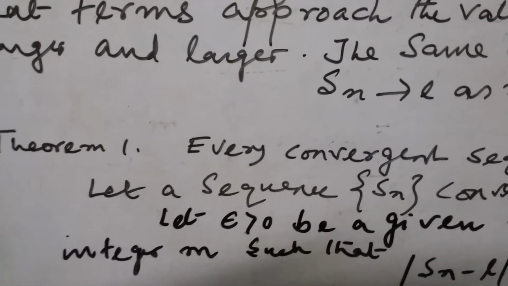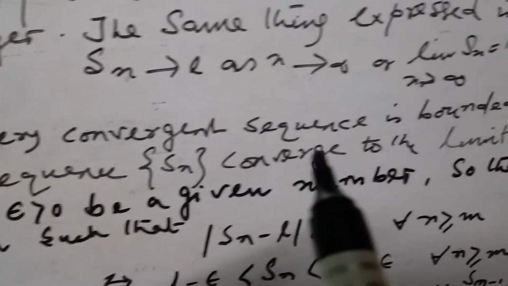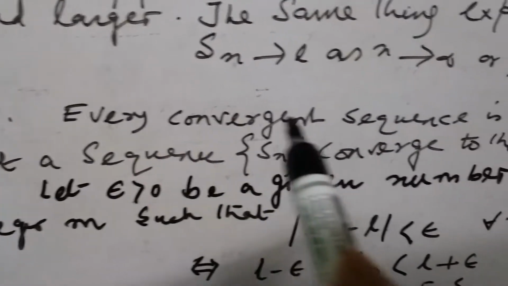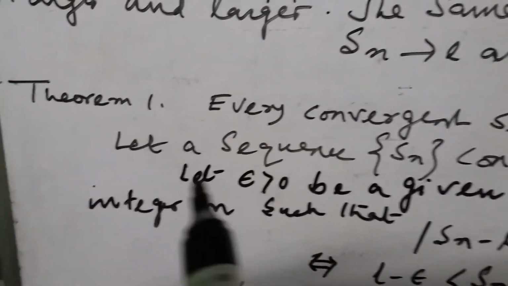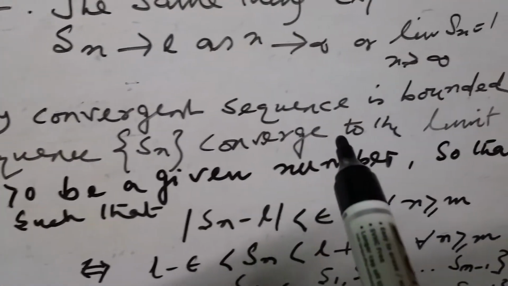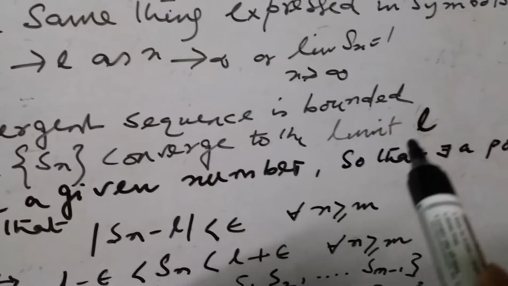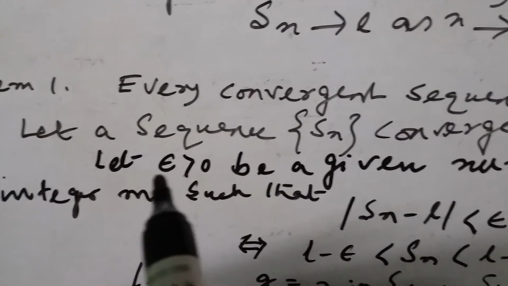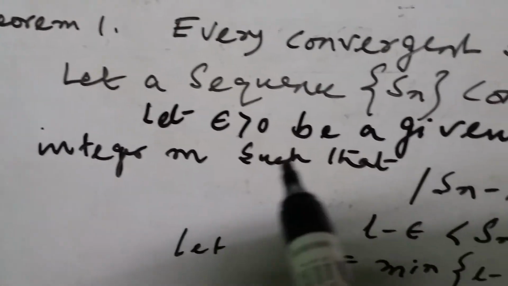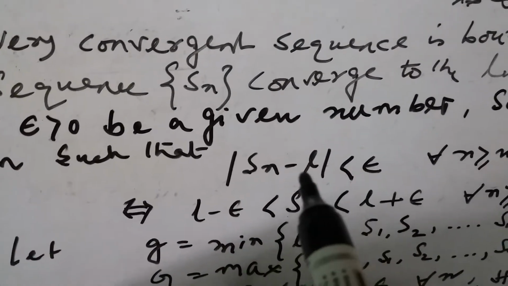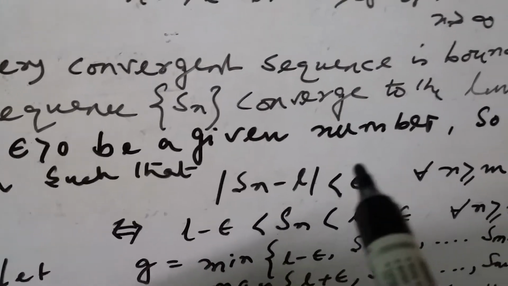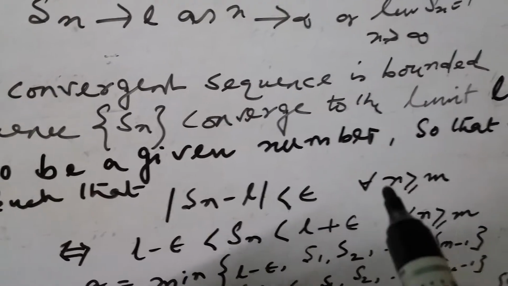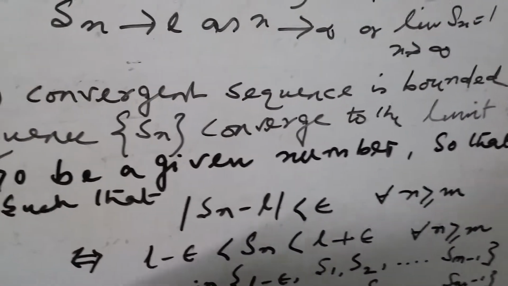Now my first theorem: every convergent sequence is bounded. Let a sequence Sn converge to a limit L. Let epsilon be any given number, so that there exists a positive integer m such that the modulus of Sn minus L is less than epsilon for n greater than or equal to m.